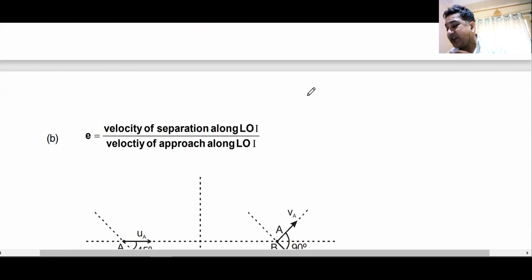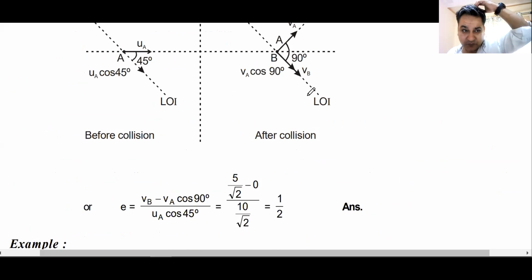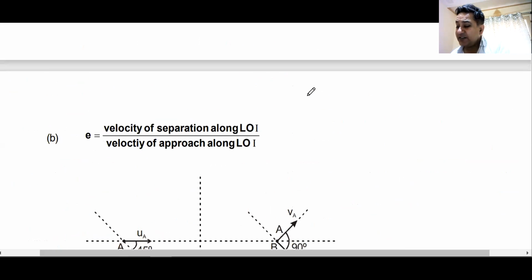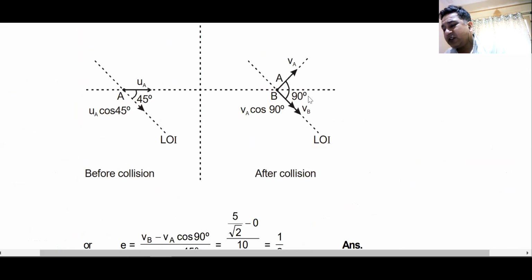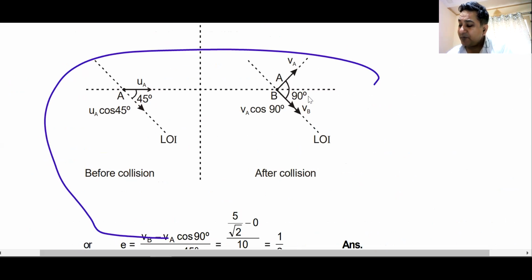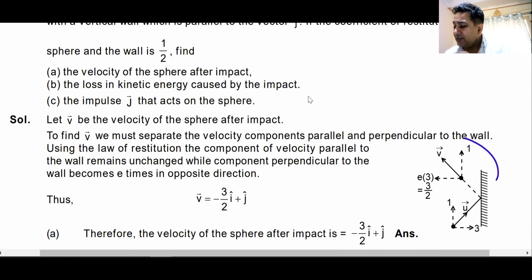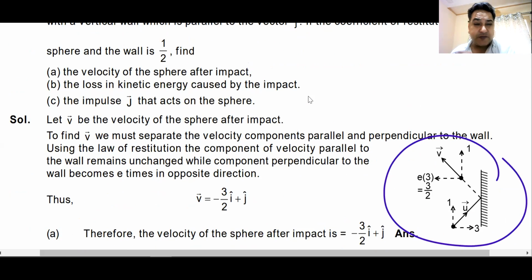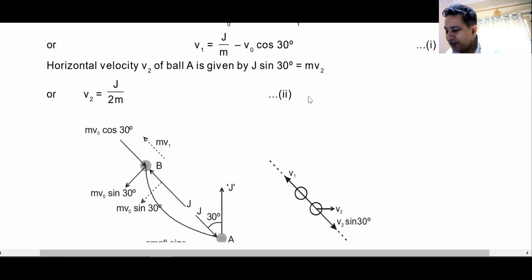The only question that you can try is when it comes along 1D motion, or it is a question of this nature where you just have to get the value of e from here: velocity of separation along the line of impact, LOI, divided by velocity of approach along LOI. So if the question is of this nature, then probably you can try this. Otherwise, there is no point in trying this. Again, if a question is a collision with a wall, probably you can try it. If it is not collision with a wall, it becomes very tough for you.